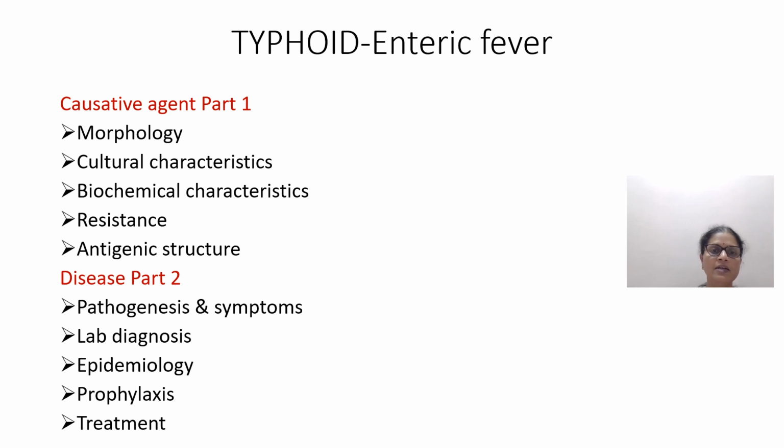And in the second part, I'll be talking about the disease, pathogenesis and symptoms of the disease, lab diagnosis, prevalence of the disease in the community, that is epidemiology, how to prevent the disease, that is prophylaxis, and also how to treat the disease.